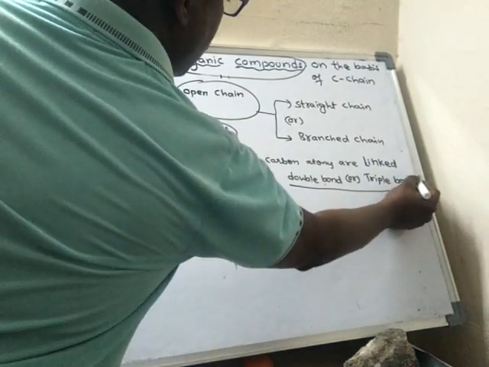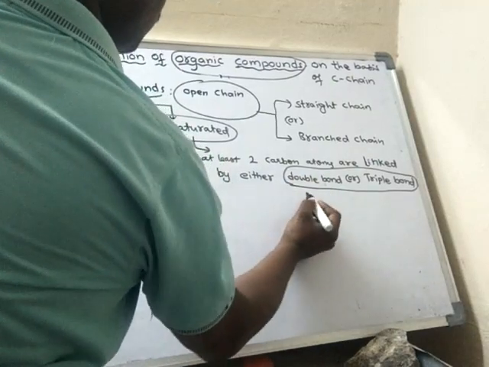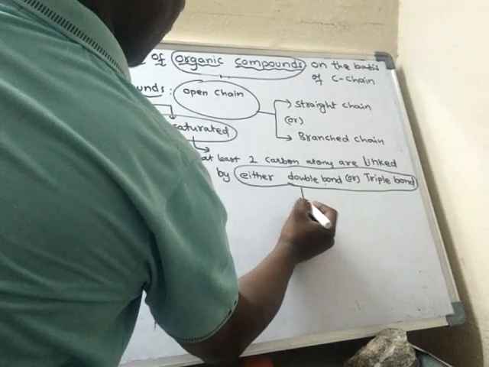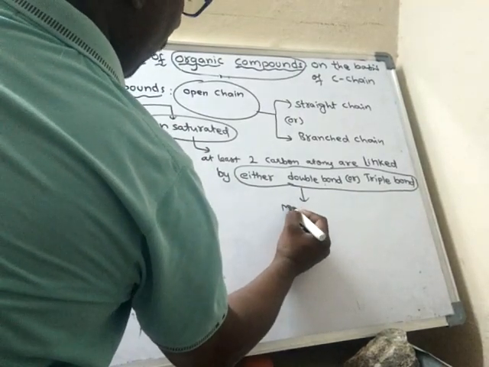Double bond or triple bond, that means either a double bond or a triple bond. Double bond or triple bond means multiple bonds.